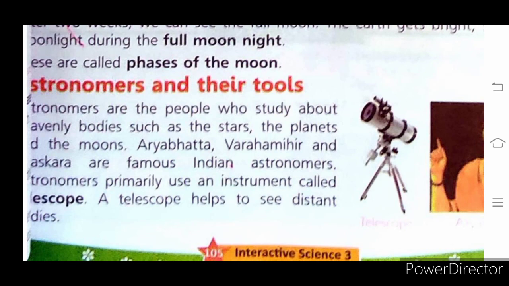So here children, we are completing this chapter, lesson 12, that is stars, earth and other planets. So hope you children, you all understand. Read this lesson 2-3 times, and wherever you feel that you are not able to understand, you can ask me to once again explain.